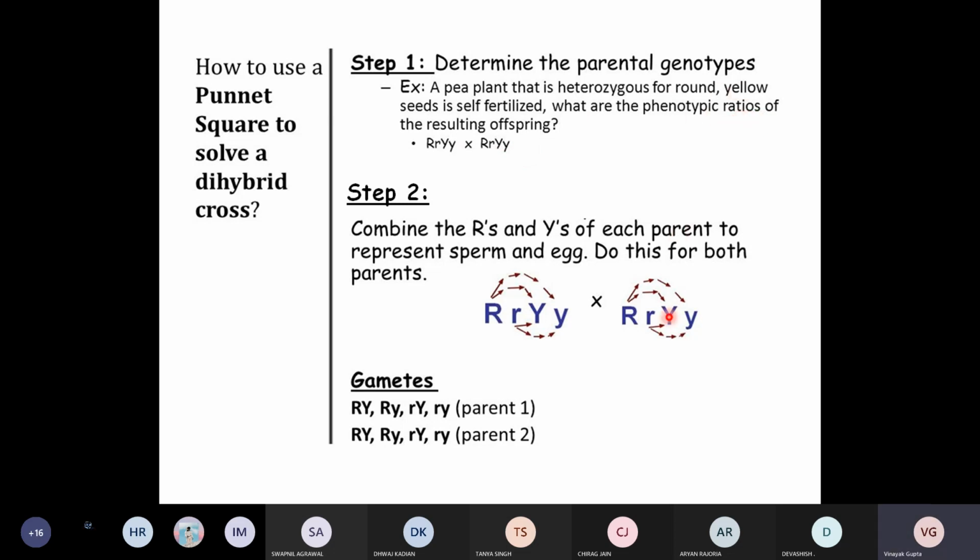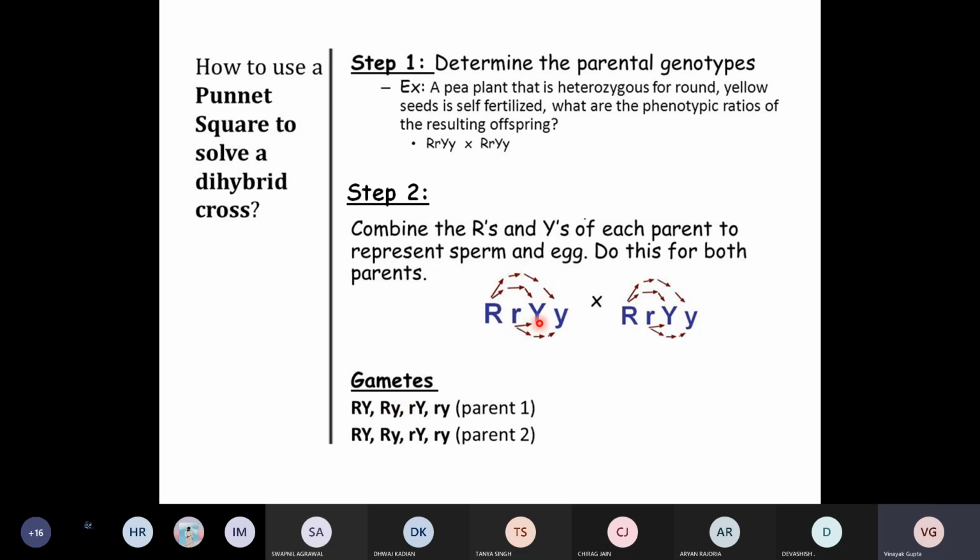So what is going to be the approach? The approach is the same. You have to first find out the gametes of each parent. And how to make the gametes? This is the way. Capital R and capital Y, this is going to be one type of gamete. This capital R can go with small y, the second one.